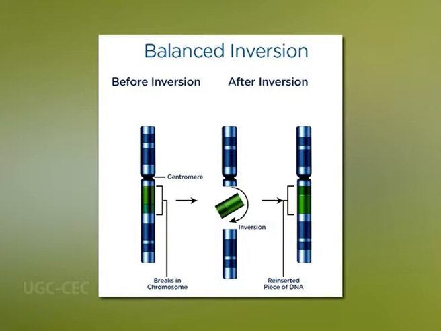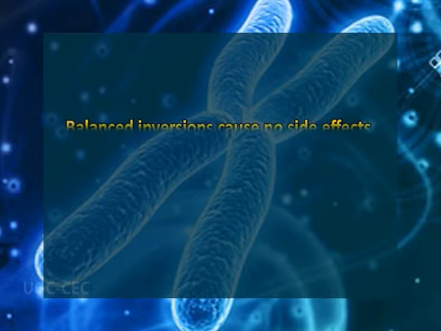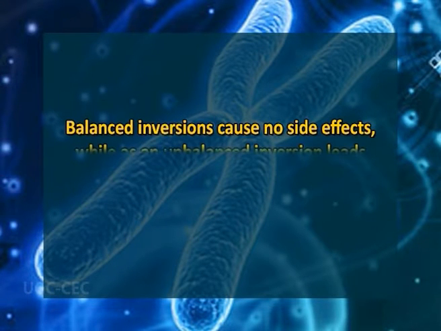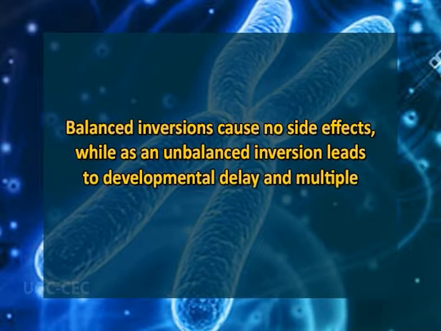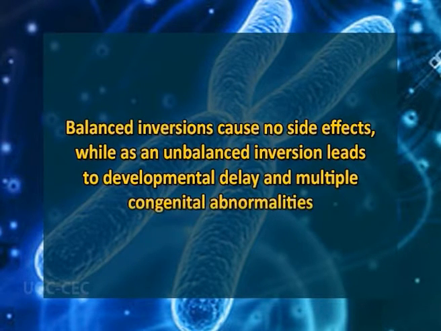Inversions can be balanced or unbalanced depending upon whether all genes are present in the uninverted chromosome or are lost or duplicated. Balanced inversions cause no side effects, whereas an unbalanced inversion is abnormal and leads to developmental delay and multiple congenital abnormalities.